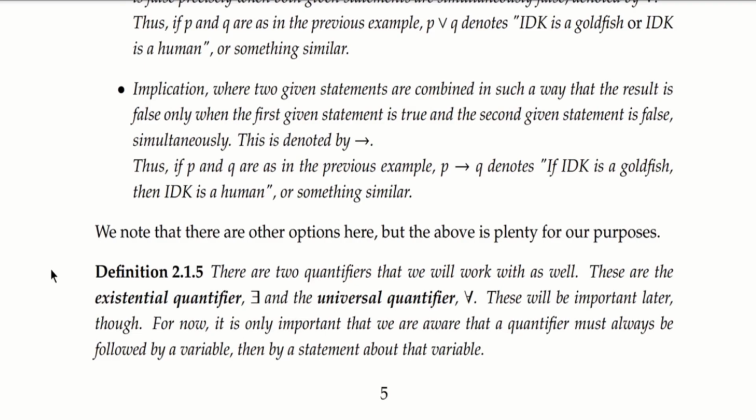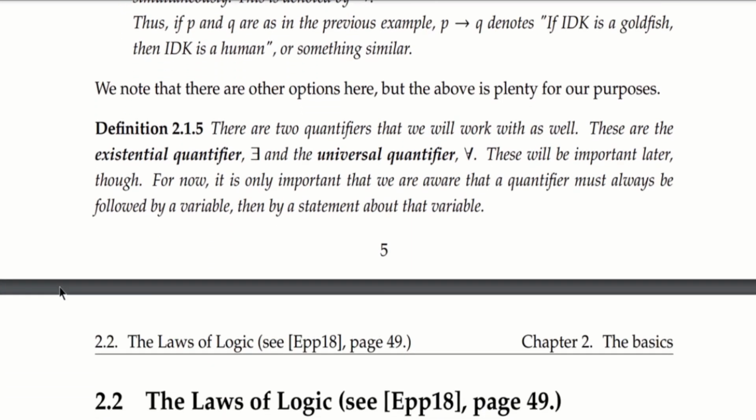Implication. This is where we combine two given statements in such a way that the new statement is false only when the first statement that we were given is true and the second statement that we were given is false, simultaneously. We denote this by a rightward arrow, and we read it out loud as if P then Q, for example, if the given statements are P and Q. So if P and Q are as they were before, then we can say, if IDK is a goldfish, then IDK is a human, or something similar. We note that there are many other options here, but the above is plenty for our purposes.